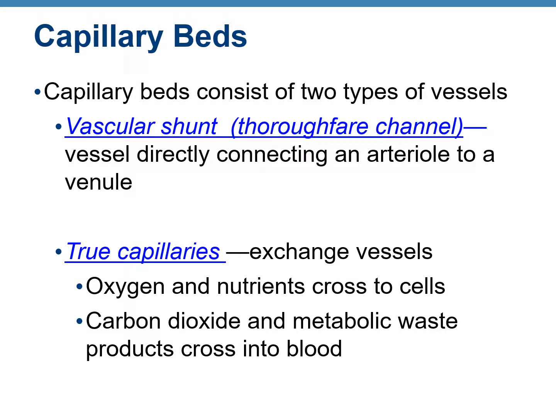Capillary beds or capillary networks consist of two types of capillaries. The first type is known as a vascular shunt or a thoroughfare channel. This is a vessel that directly connects an arteriole to a venule, while the rest are the true capillaries where exchange occurs.